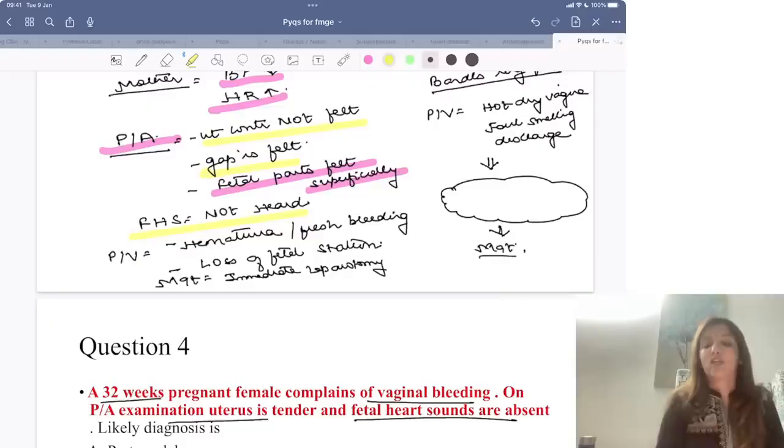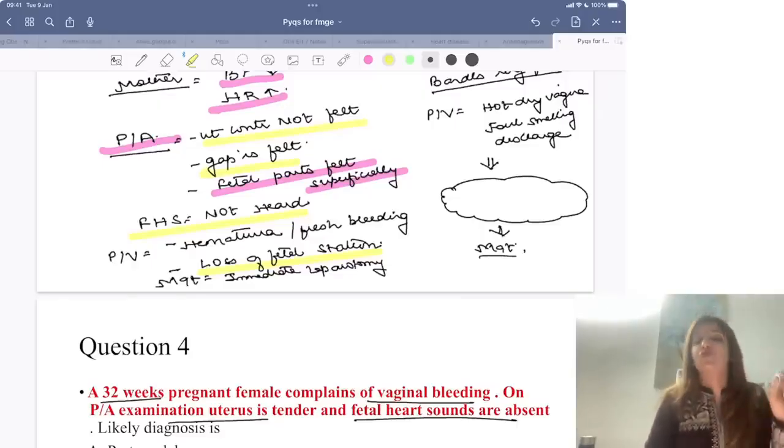पर विजाइनल एग्जामिनेशन में हिमचूरिया मिलेगा, फ्रेश ब्लीडिंग मिलेगी, एंड अभी तक जब when we were doing per vaginal examination, fetal head was being felt. लेकिन जब once the uterus ruptures, fetus is lying in the peritoneal cavity. तो अब जब हम per vaginal examination करेंगे, you will not feel fetal head. अब ये question में कैसे दिया होगा? In the question it will be written as loss of fetal station. So if you get this line, there is loss of fetal station, immediately it means it is uterine rupture.